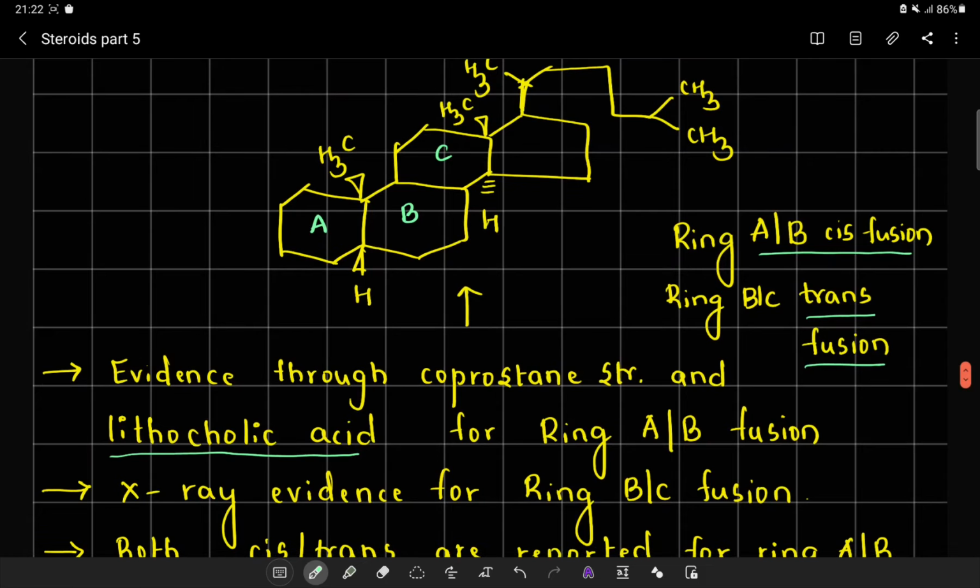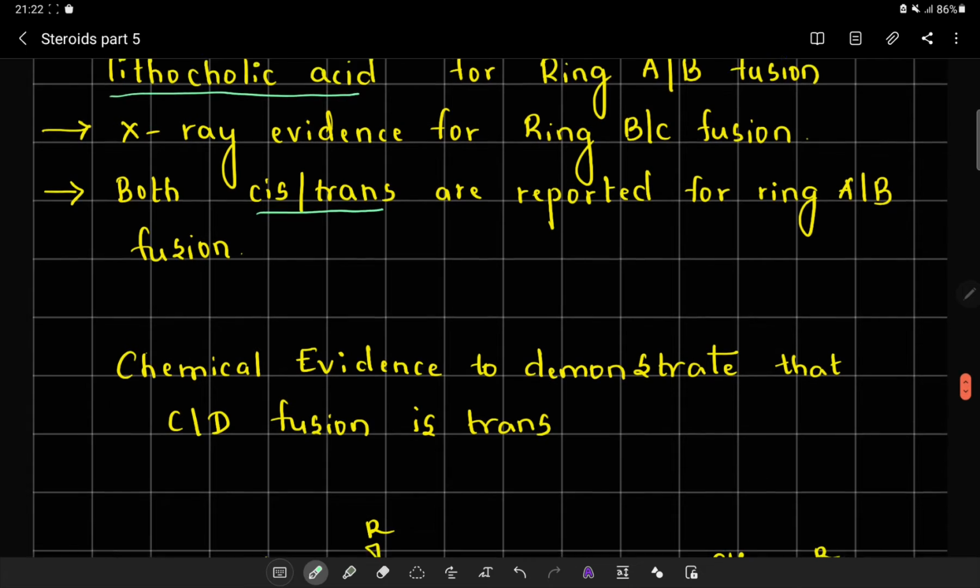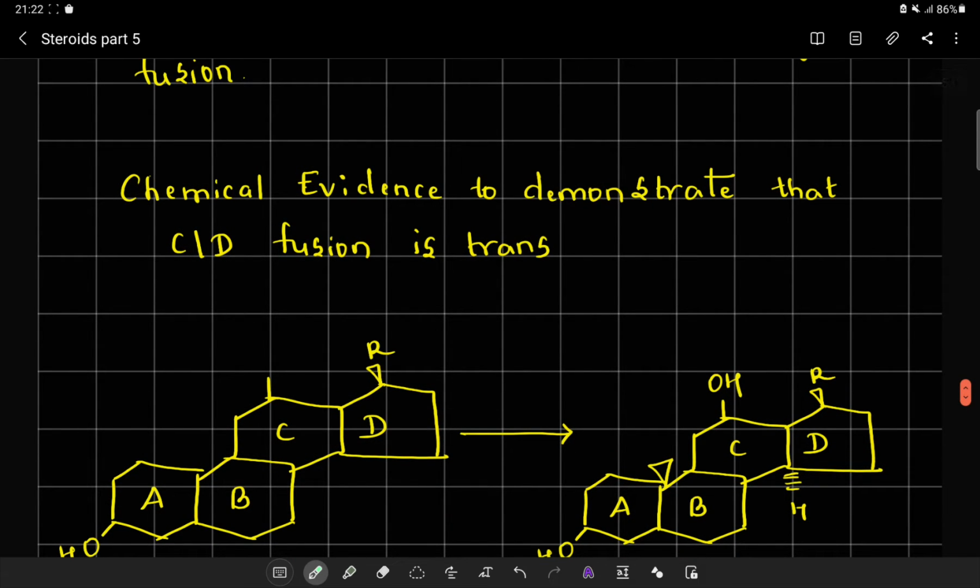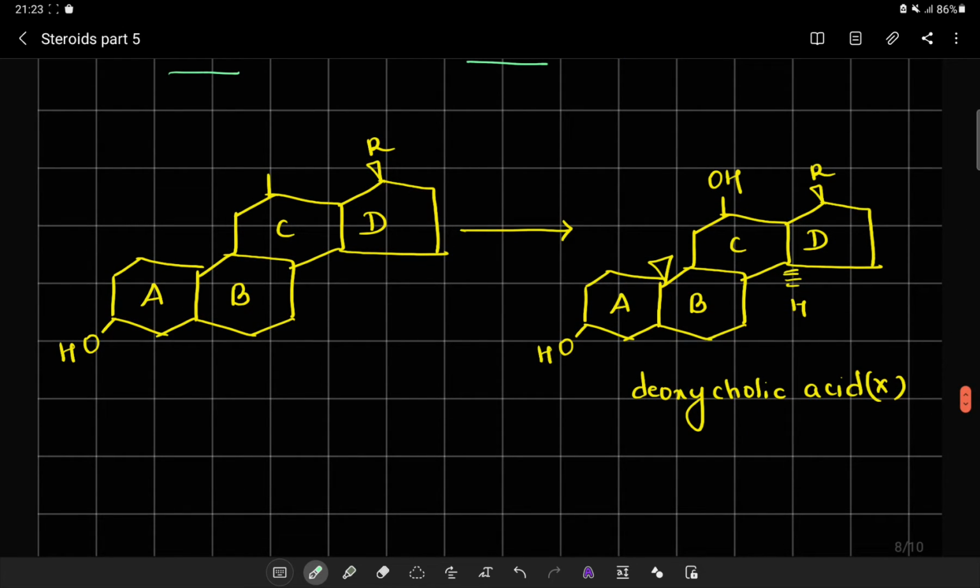Now after looking at this analysis, we have to look at ring CD. So in this particular discussion, we will be looking for a chemical evidence to demonstrate that ring CD fusion is trans. Now what we want to demonstrate is that ring CD fusion is trans. For this, first we will take up compound number 1. We have already defined what this compound number 1 is, and based on that, we have tried to understand that various derivatives could be synthesized from compound number 1.